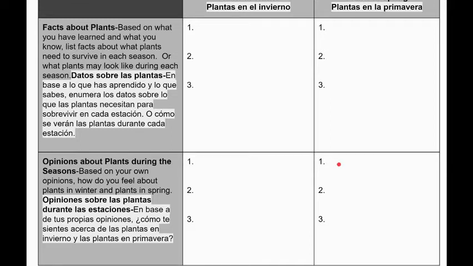Remember, an opinion is something that you believe and it comes from your heart. It is not necessarily a fact. You cannot argue if it's right or wrong. It is just your opinion, like your favorite color or your favorite food. So these are opinions down here, what you think about plants during the seasons. So how do you feel about them in the winter and the spring? That might be that plants are much more beautiful in the springtime because of the nice weather. Or you don't like plants in the wintertime because it's too cold. That is what we're thinking about here with opinions.